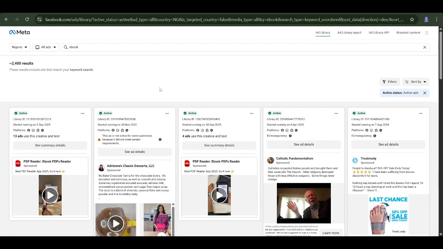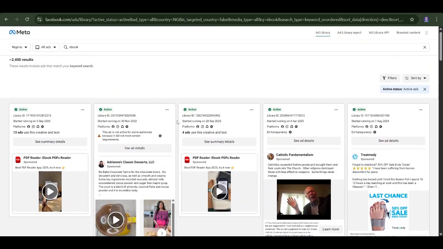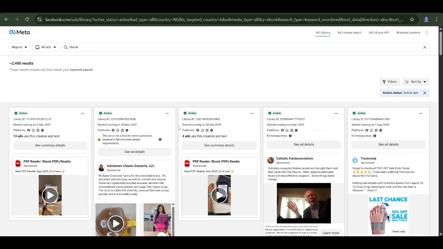You can even put in a problem, if it's not an actual ebook that you're selling, maybe a product that solves a medical or health problem or something like that. Just input it there. It's going to bring a list of ads that are currently running. And what I discovered lately is that you can input a URL. If you see a website that you like, you can input the URL in this site, and it's going to bring all the ads that website is running, if they are running ads. So these are ads they're actually running concerning ebooks now.